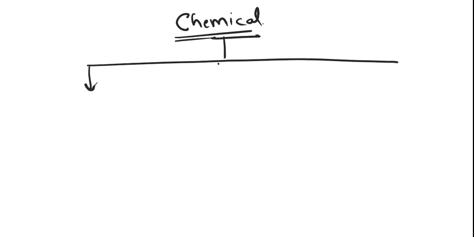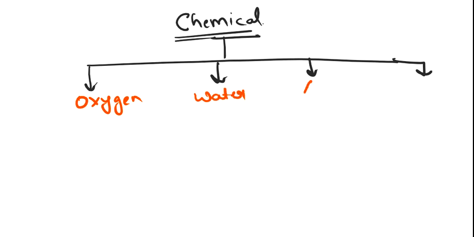Clear? So we have studied the physical properties. Now we will see the chemical properties. In chemical properties we will see four different parts. We will do the reaction of metals and non-metals with particular things: oxygen, then water, then acid, and then base.